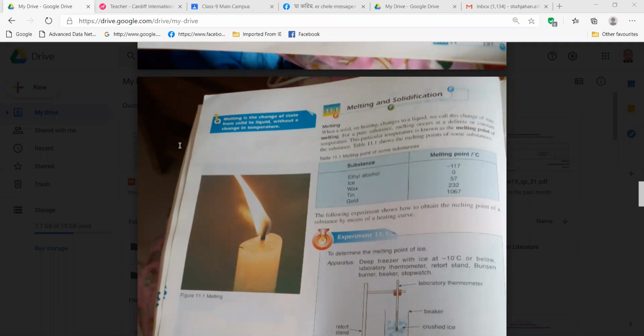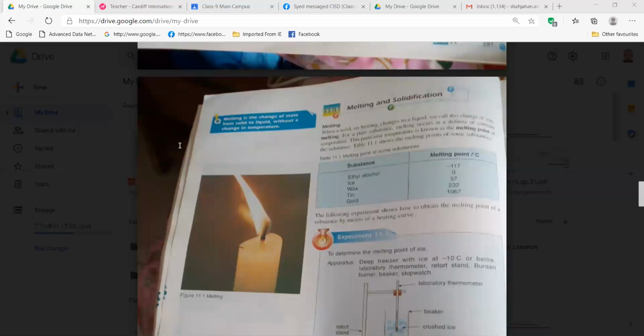Sir, boiling point is a definite temperature at which a liquid starts to boil.